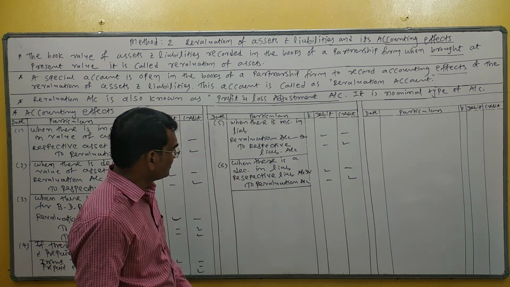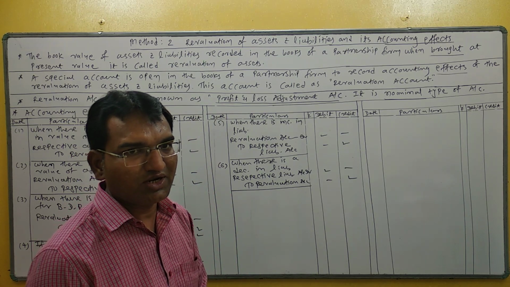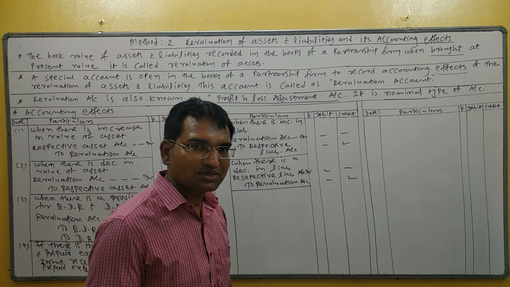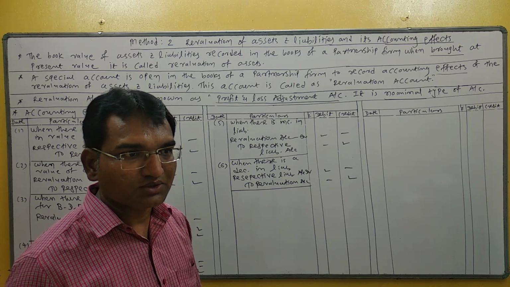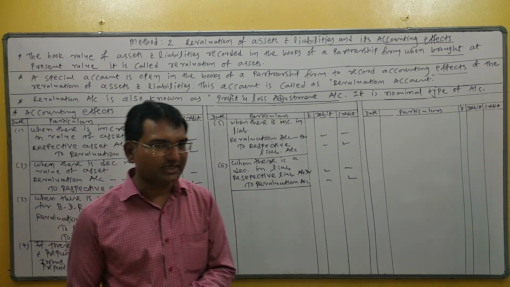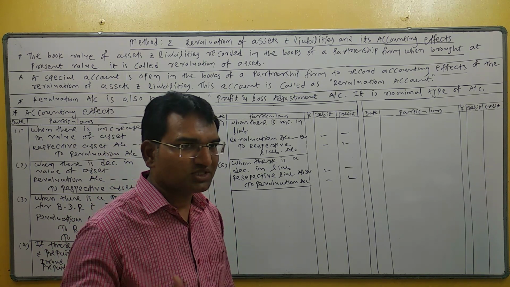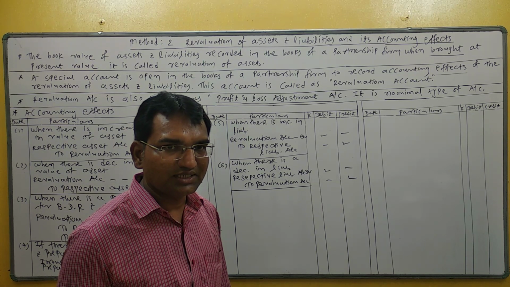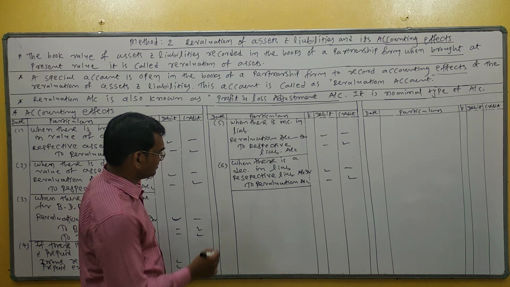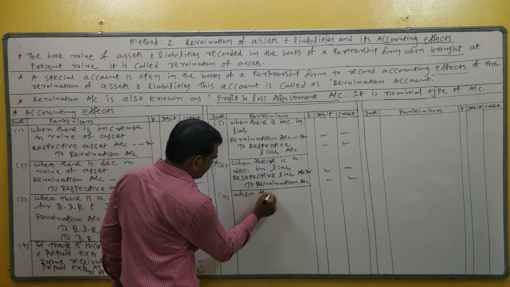Revaluation account credit. 7th number, when unrecorded liabilities are given. Unrecorded liability like debt, outstanding expense not recorded in the books, income received in advance not recorded in the books. So in that case, what is the journal entry when unrecorded liability arises? Unrecorded liability arises, it is a loss against the firm, so the journal entry is revaluation account debit to unrecorded liability account.